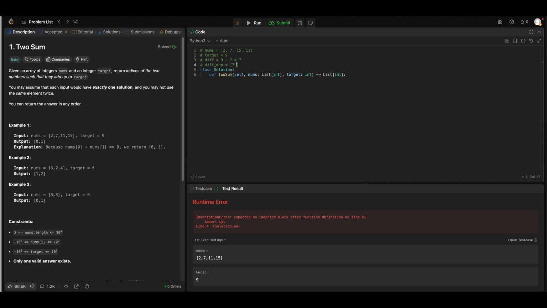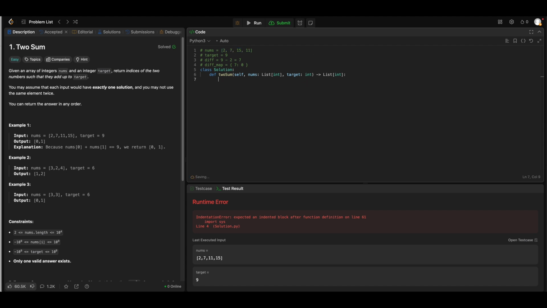So that would look similar to this. Diff mapped against the value index, which is giving me the diff. In this case it is 0, and I can continue doing that until I find that the diff is present in the map. Because adding to the map and reading from the map is a constant time operation, I think it can be done in O of n, because I'm visiting every item once, checking the diff, and checking the map, which is giving me O of n worst case.